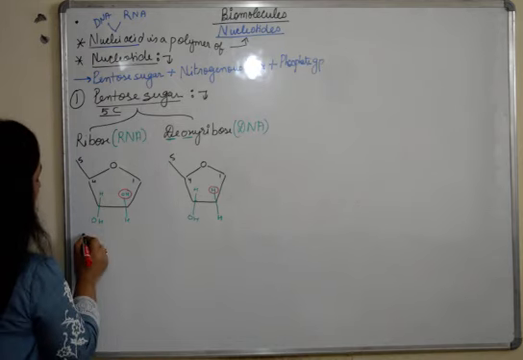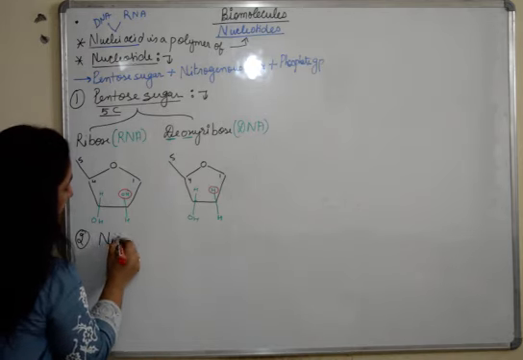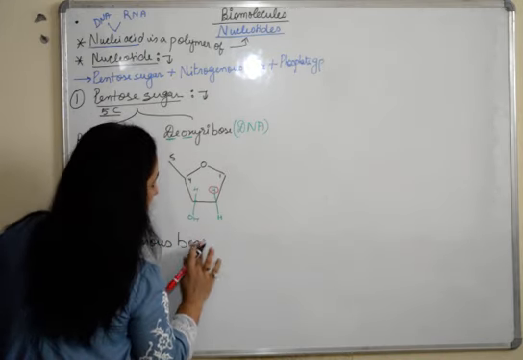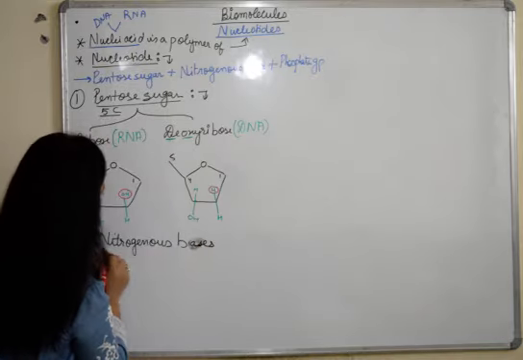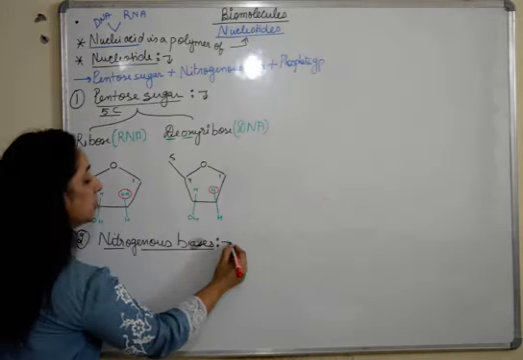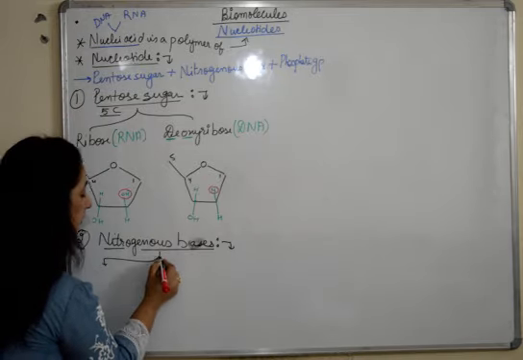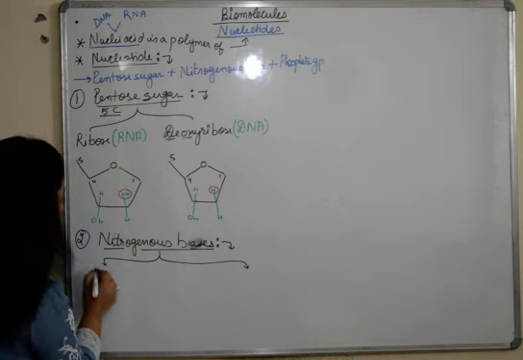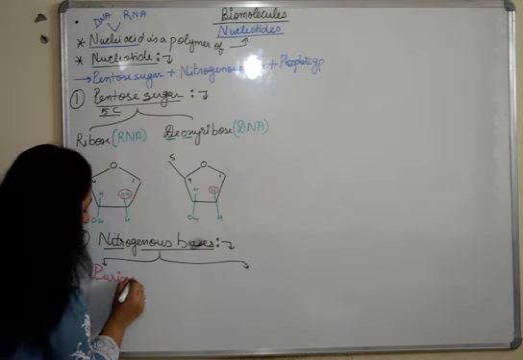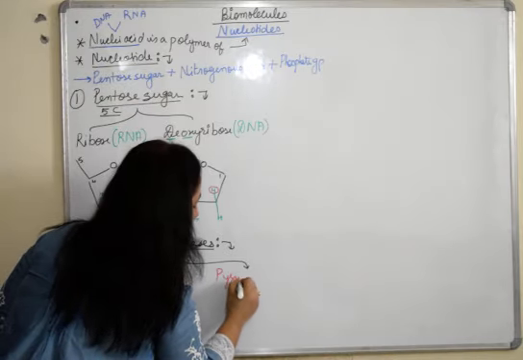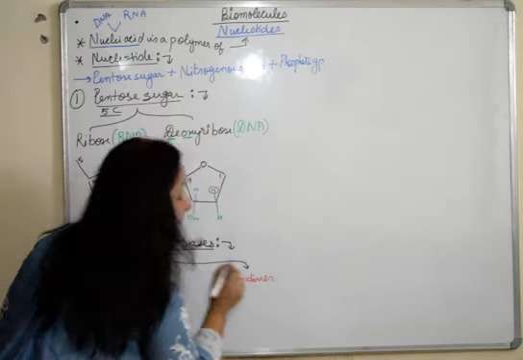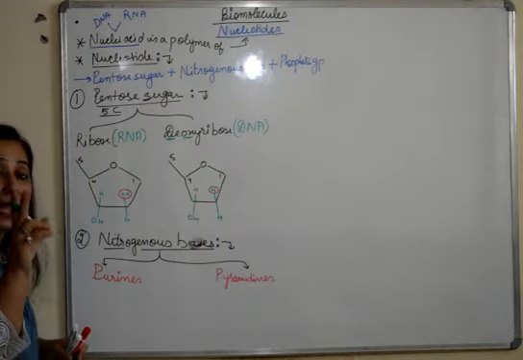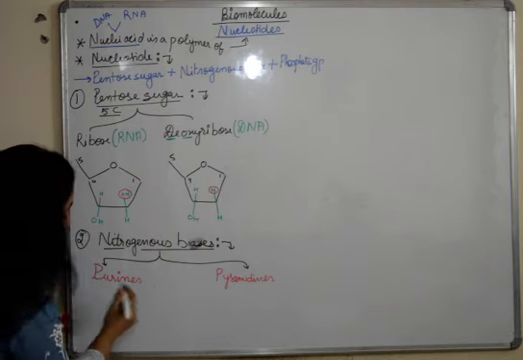Second are the nitrogenous bases. Why do we call them bases? Because they are many. So basically nitrogenous bases are of two main types. This is something important, please listen carefully. Purines and pyrimidines.